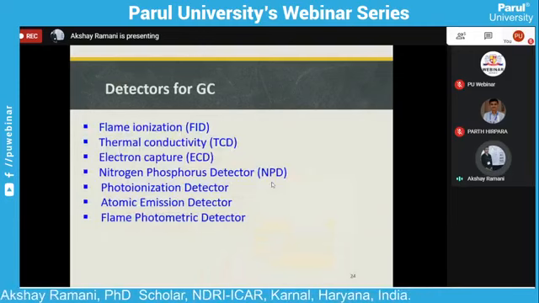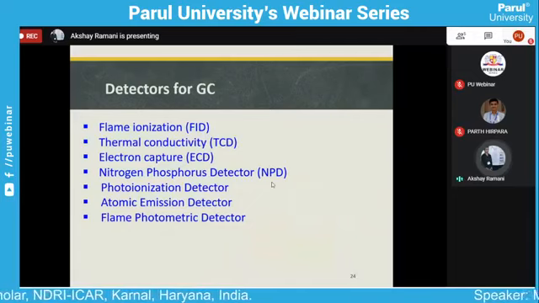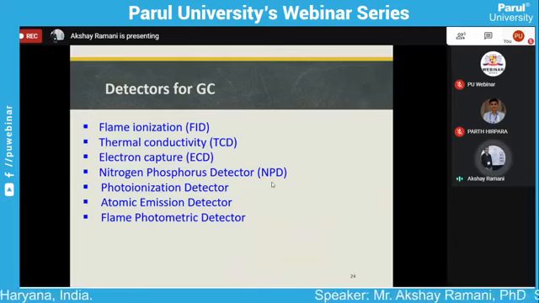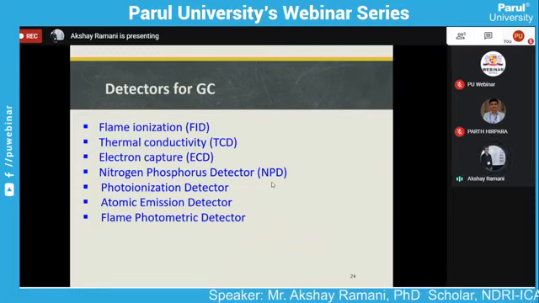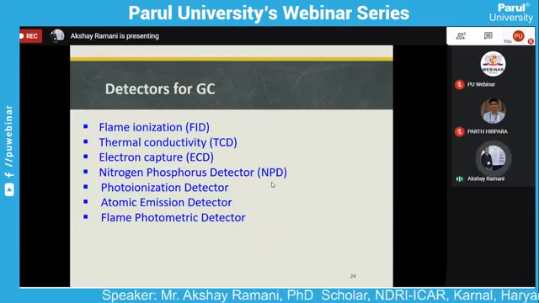Different types of detectors are used in gas chromatography: flame ionization detector, thermal conductivity detector, electron capture detector, nitrogen phosphorus detector, photoionization detector, atomic emission detector, and flame photometric detector.